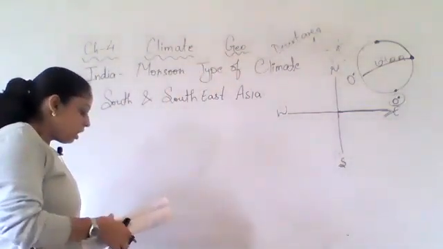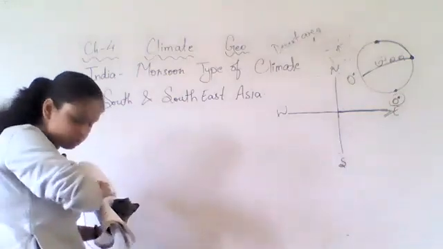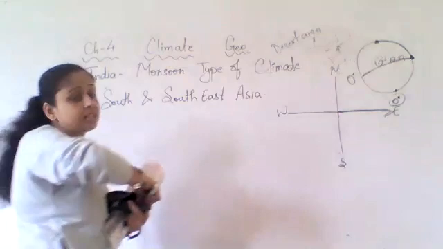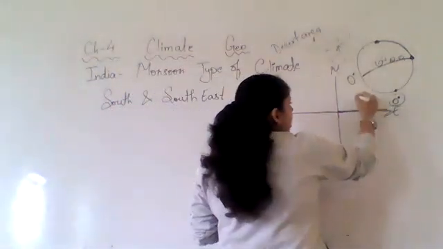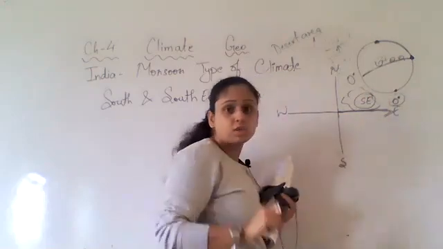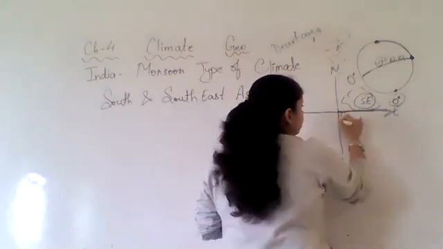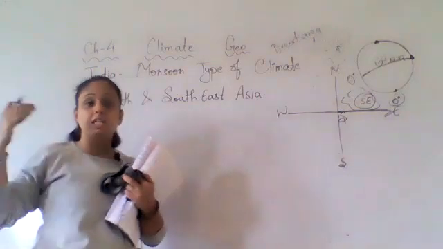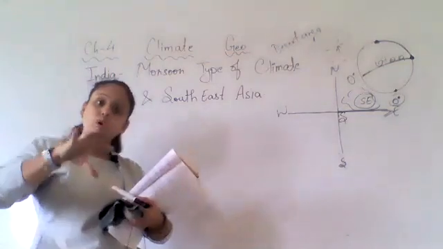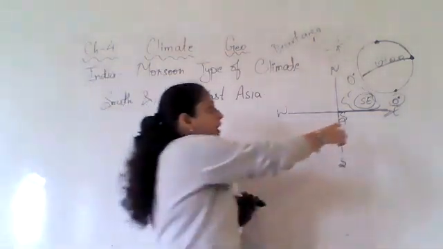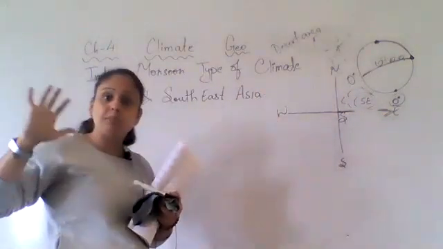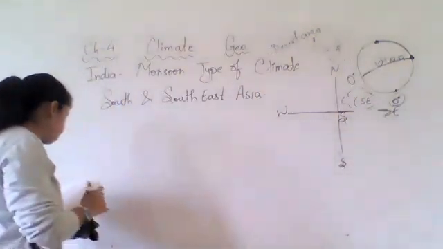Okay. Now, we discussed that whatever Southeast countries of Asia are there, or the countries lying in the South, those countries are actually having the monsoon type of climate. Not only India, but the countries near it are also having the same climate. Okay.